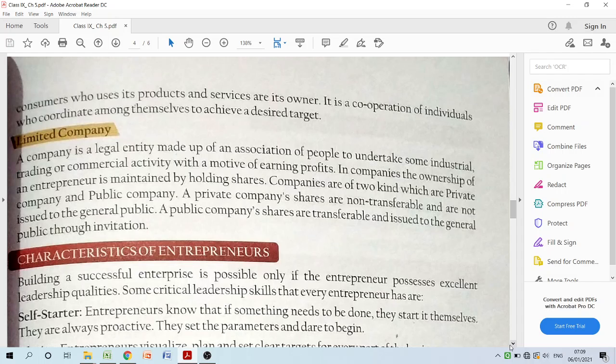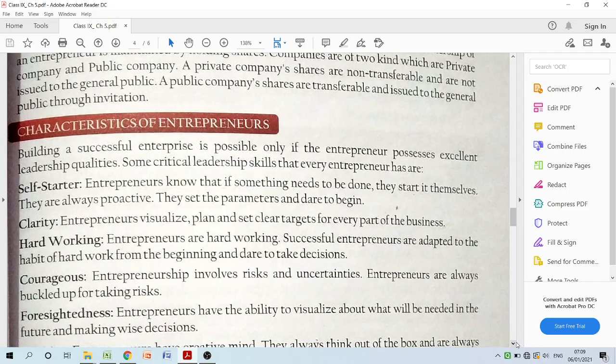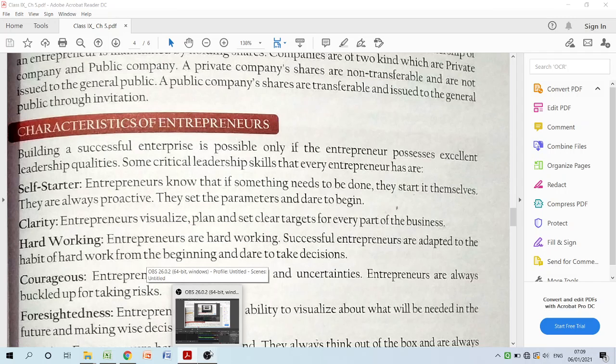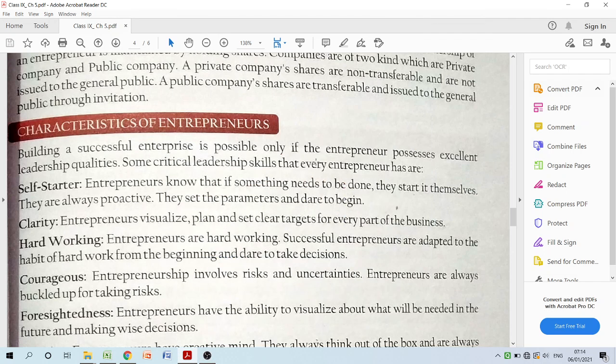Okay, now we have the characteristics of entrepreneurship or entrepreneurs. What are the different characteristics, different features that we have of entrepreneurs? So in the characteristics of entrepreneurs, the first characteristic that we have is self-starter. It means these people who are acting as entrepreneurs, who are going to start their own business, they have